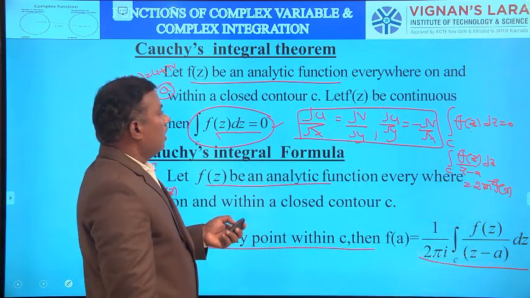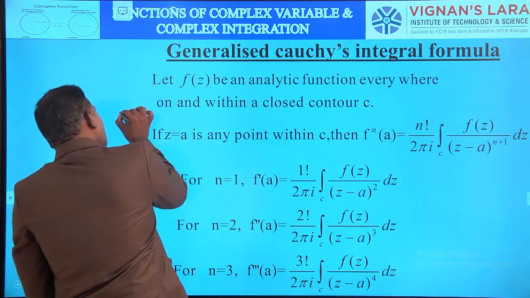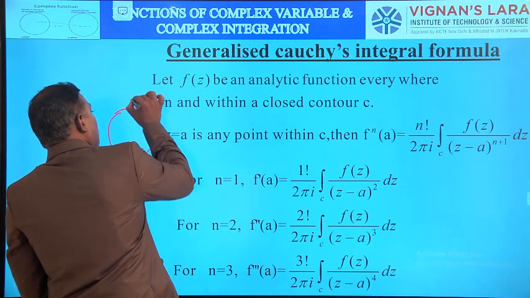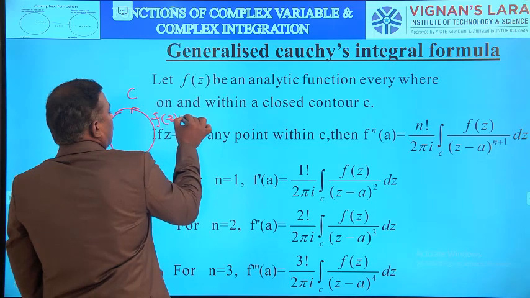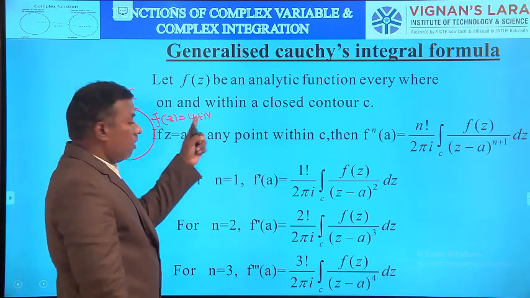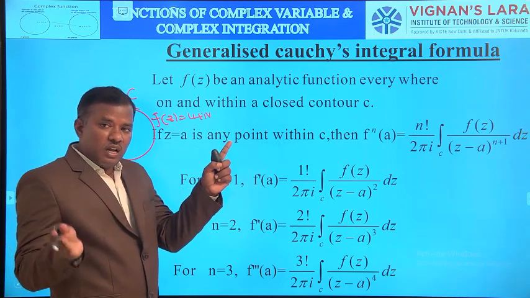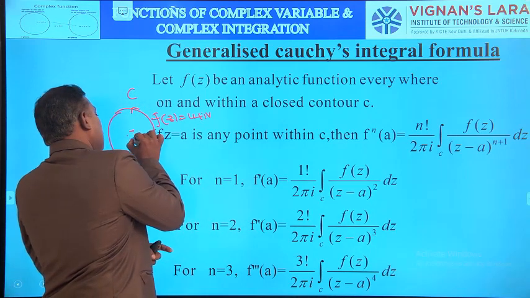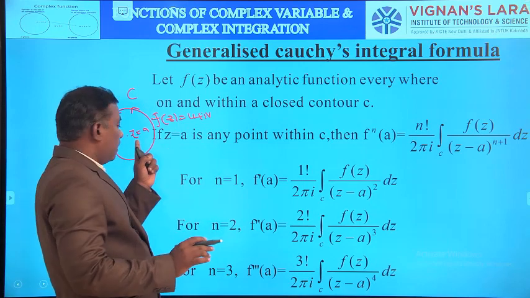Then coming to the generalized Cauchy's integral formula. Again, consider the closed curve C, and this is the function f of z, where f of z equals u plus iv. Here this function is analytic everywhere except z equal to a, and this is the point z equal to a.